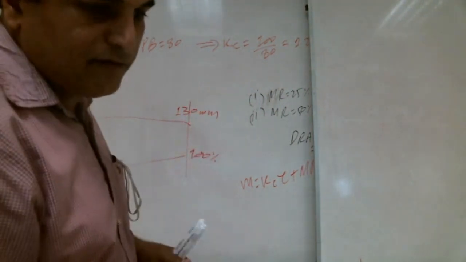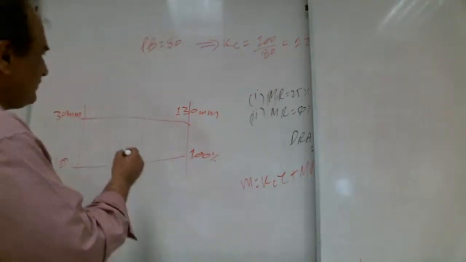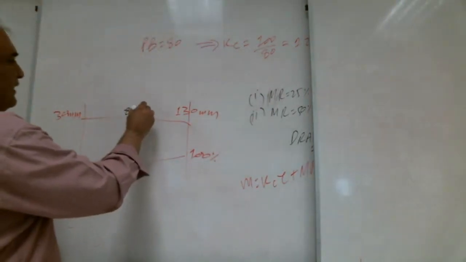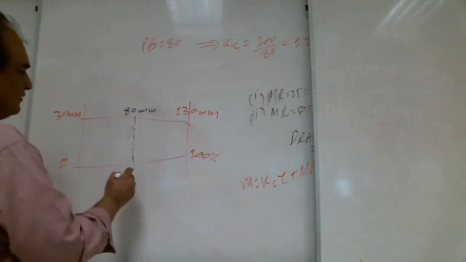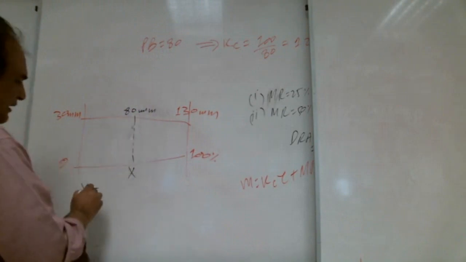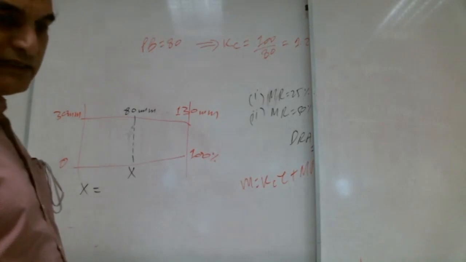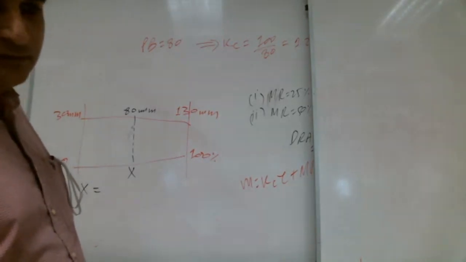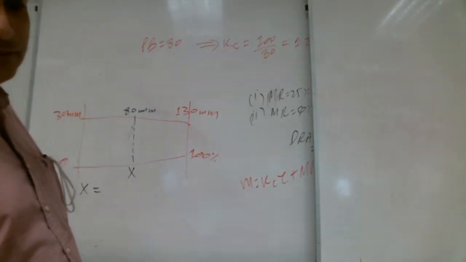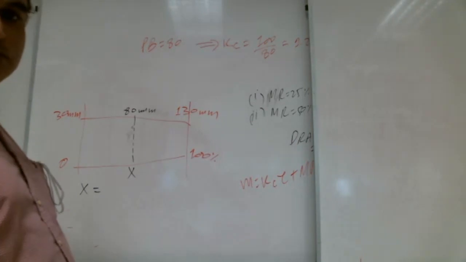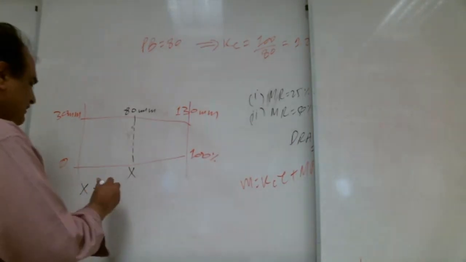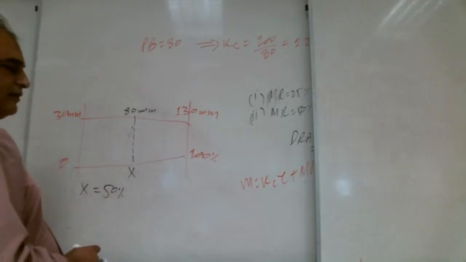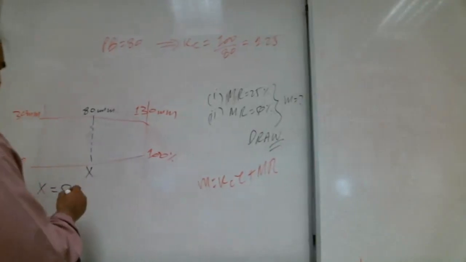And how much do we have? 80 millimeter, and we need to find this one, X. So how much is X, Shabab? Very good, 50%. Lots of brothers are typing 50%. This is our X. Right, Shabab? So this is our X.